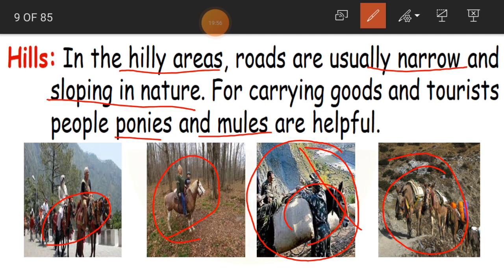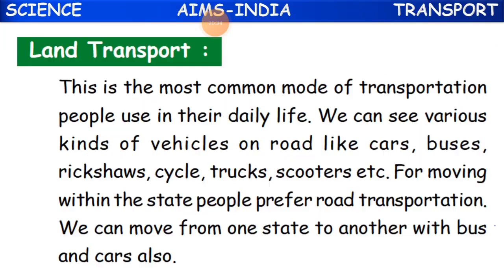Okay, children. So, we use ponies and mules for carrying goods and tourists. Tourists are the people who come to visit that particular place. To carry the tourists and goods, we use ponies and mules. These animals are very helpful to transport things from one place to another on the hilly regions, on the hilly areas. Clear, children?